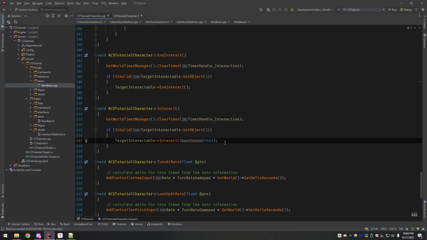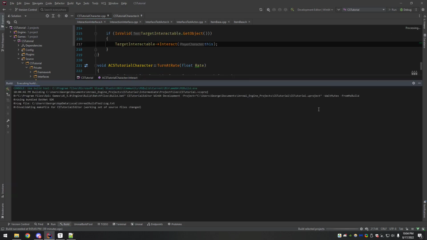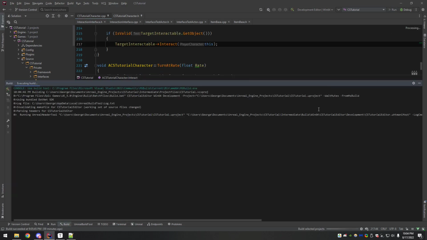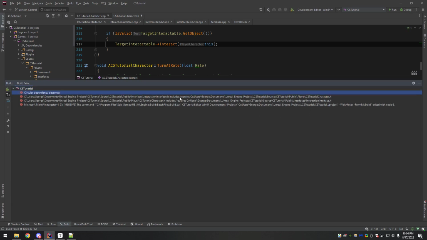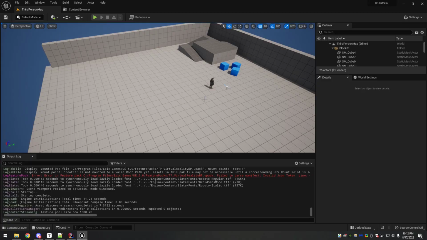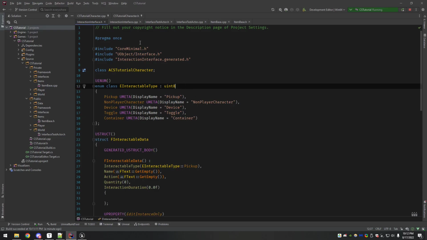Okay, so I think with that, it's time to get started on making some UI elements. And so I'm going to open up the editor and make a few new classes. Okay, so back in the editor, and I had to tweak a few things before I could build successfully.